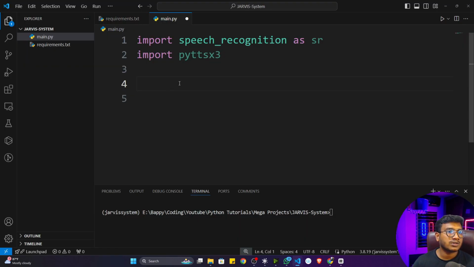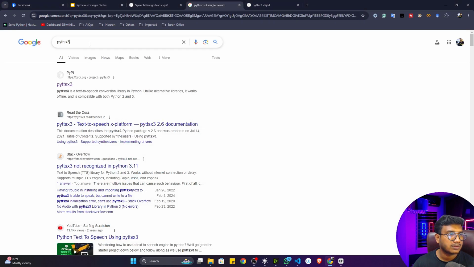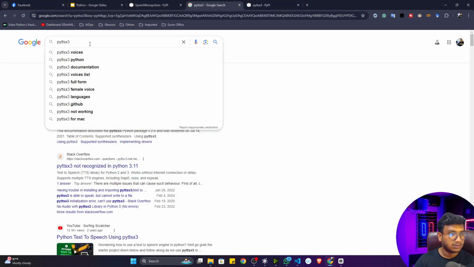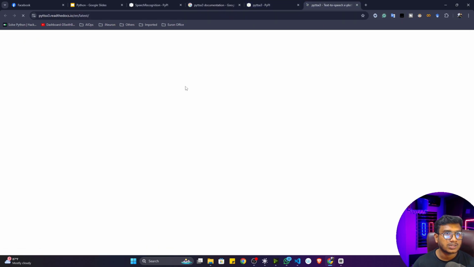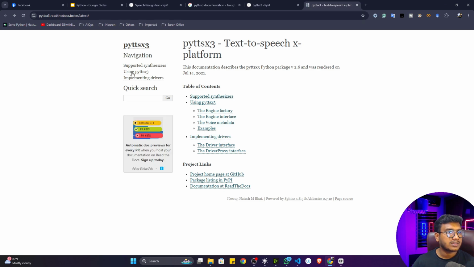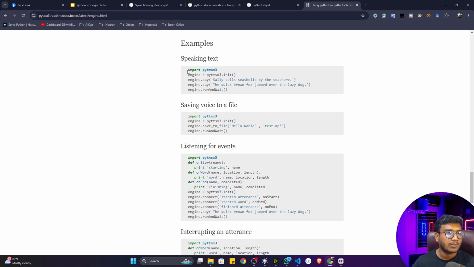To create this speak function, I already told you we can use the pyttsx3 library. Now how to use it? You can simply go to the documentation of pyttsx3. Just search for pyttsx3 documentation. Here you will see the official documentation, and here you can see how to use it, and if you go below, you will see the code snippet, how we can use them.